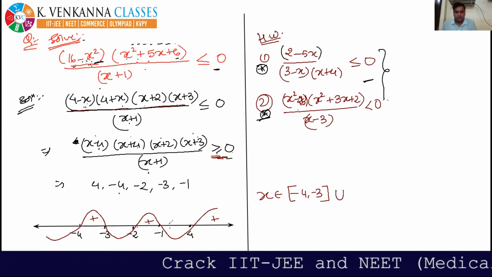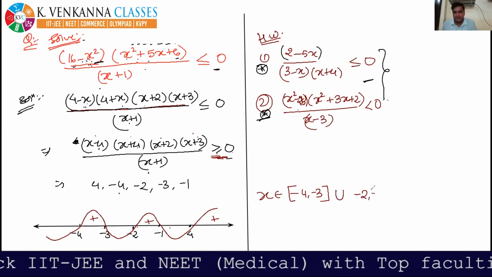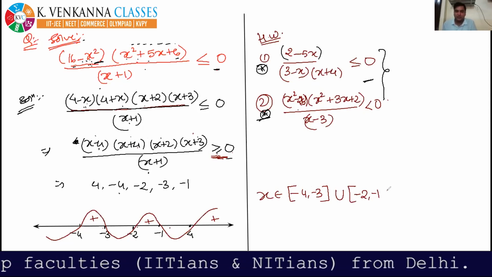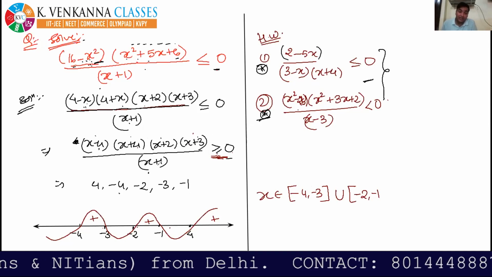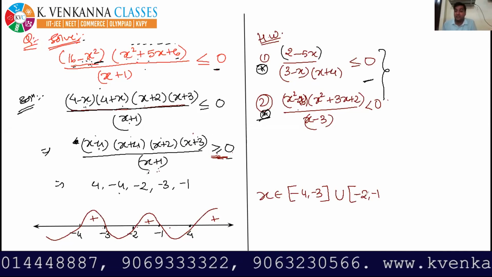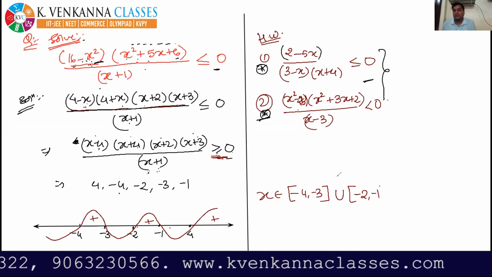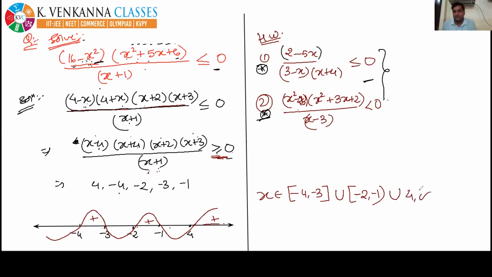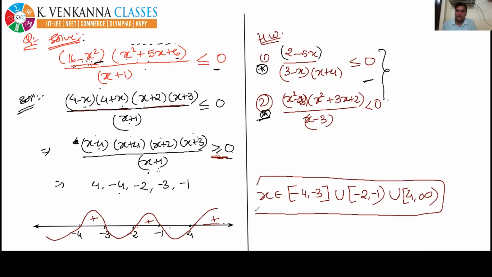Union, minus 2 to minus 1. Minus 2 is in the numerator, it can be 0. Minus 1 is in the denominator. The denominator cannot be 0, so we need not take minus 1, so make an open bracket at minus 1. And lastly, union, this 4 to infinity. And 4 lies in the numerator, so closed at 4 and open at infinity. So that becomes the final answer.